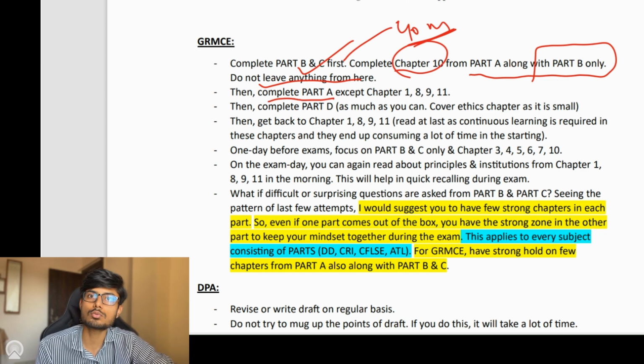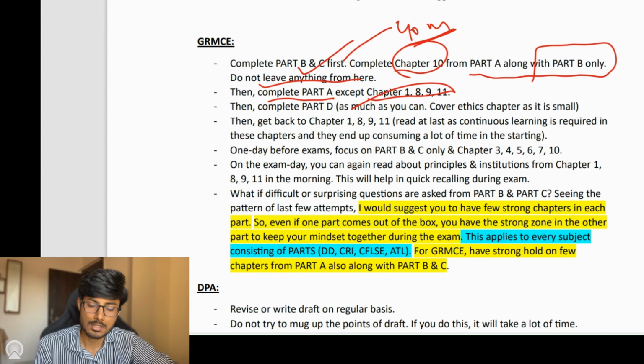After that, move on to part A. In part A, just leave chapters 1, 8, 9, and 11. Apart from these chapters, you are required to cover all the chapters. And how can you start in this? You can focus on the chapters containing the Companies Act provisions, which you have read earlier as well in CS Executive, chapter number 3, 4, 5, 6, and 7.